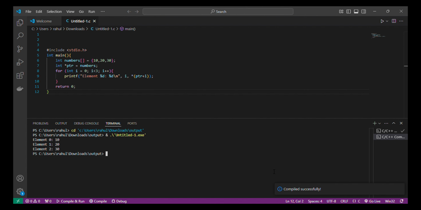Here *(ptr + i) accesses elements of the array using pointer arithmetic.